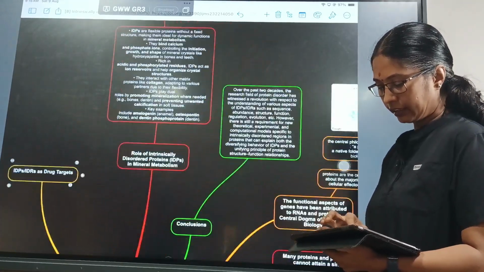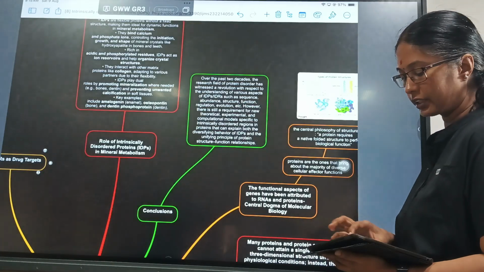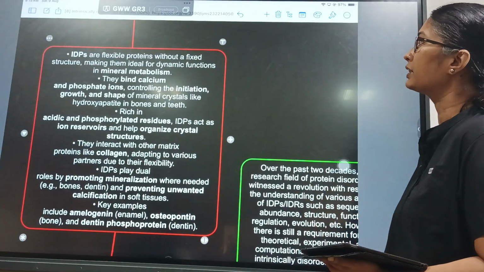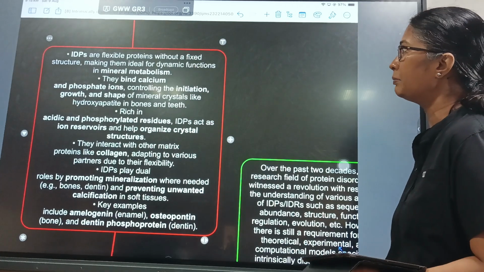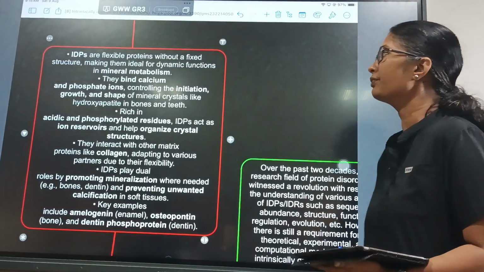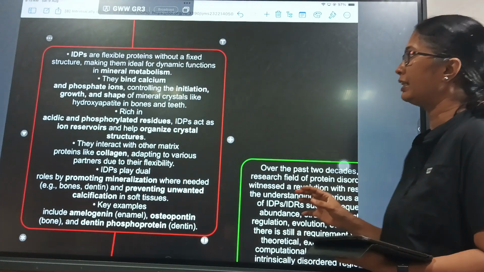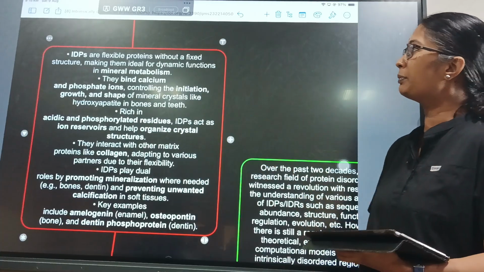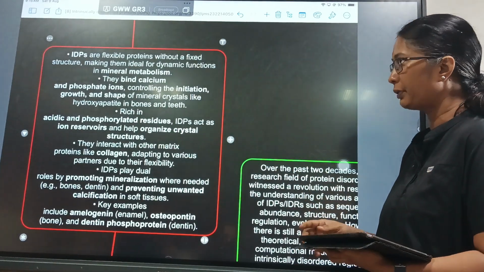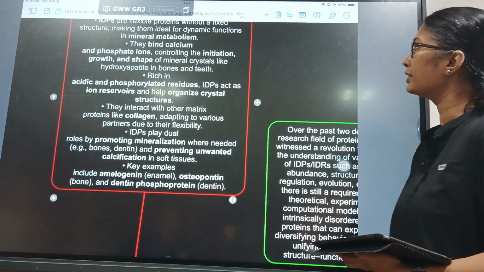So, what role does the intrinsically disordered protein play in mineral metabolism? So, IDPs are flexible proteins without a fixed structure, as I said, making them ideal for dynamic functions in mineral metabolism. In mineral metabolism, we need a dynamic function because we need the deposition and resorption to happen whenever it is needed. So they bind calcium and phosphate ions, controlling the initiation, growth and shape of mineral crystals like hydroxyapatite in bone and teeth, which is rich in acidic and phosphorylated residues.